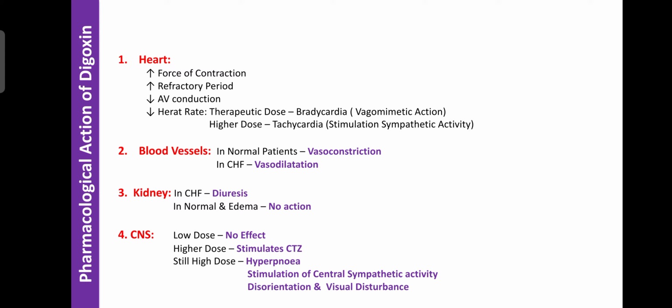So this clue is one of the ideal factors for the management of congestive heart failure, or to avoid toxicity or overdose of digoxin. If you administer a normal dose and there is no effect, then no toxicity occurs.